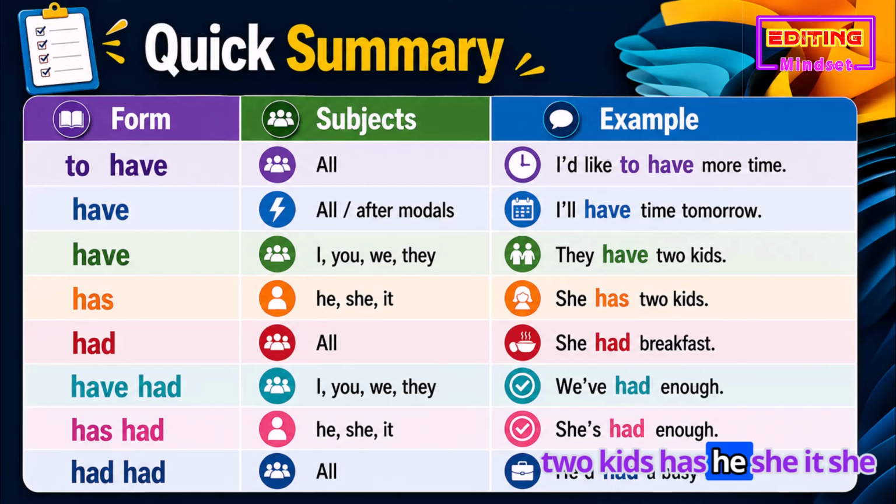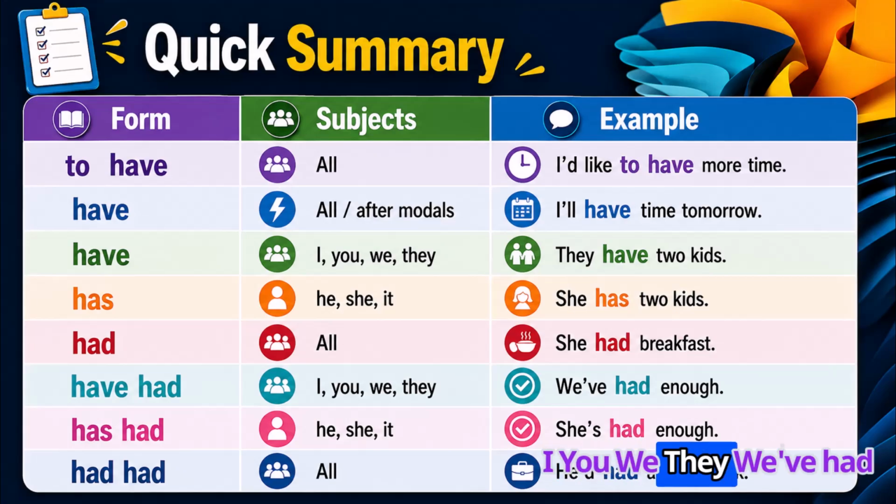Has: he, she, it. She has 2 kids. Had: all. She had breakfast. Have had: I, you, we, they. We've had enough. Has had: he, she, it. She's had enough. Had had: all. He'd had a busy week.